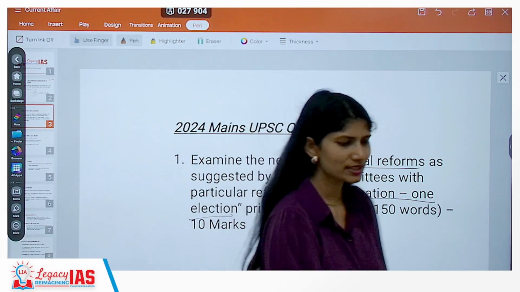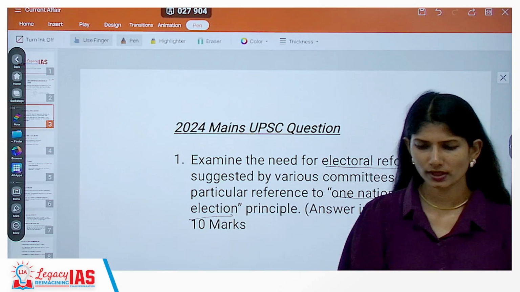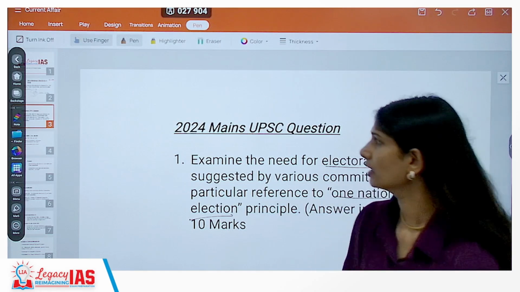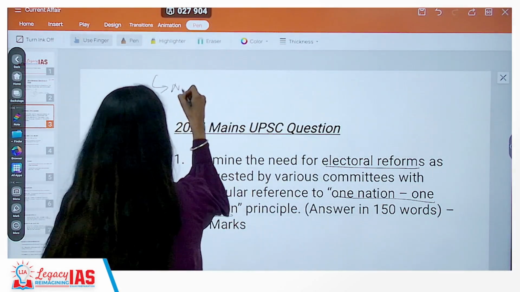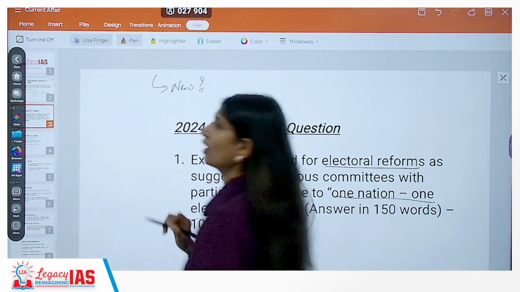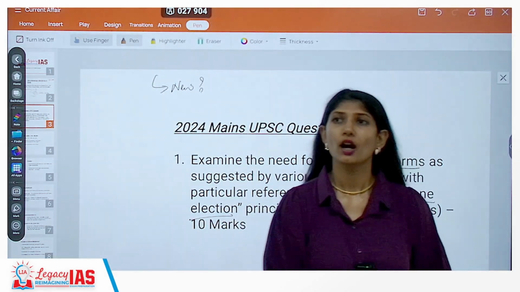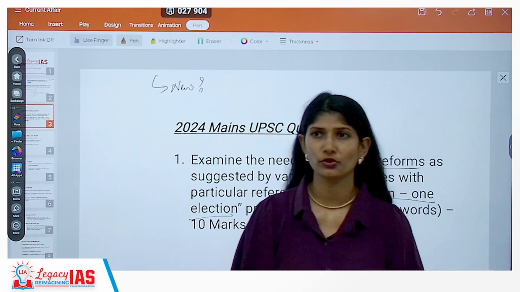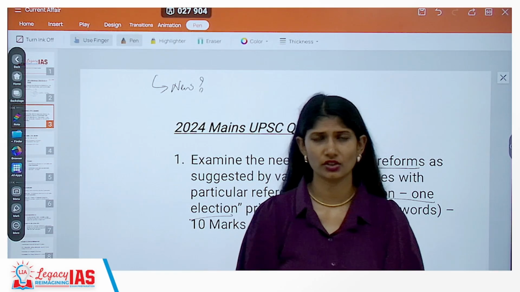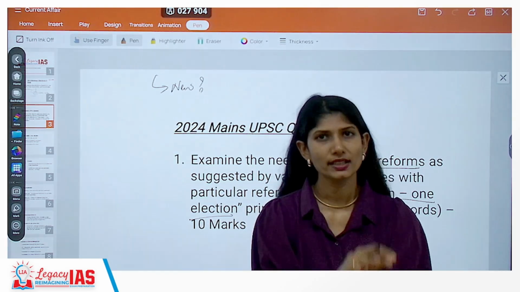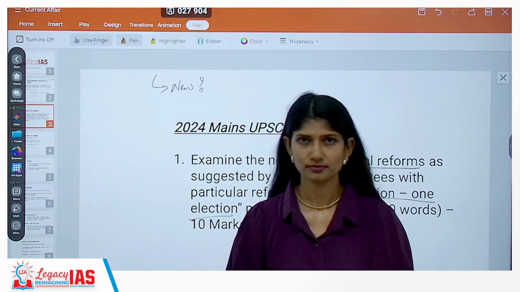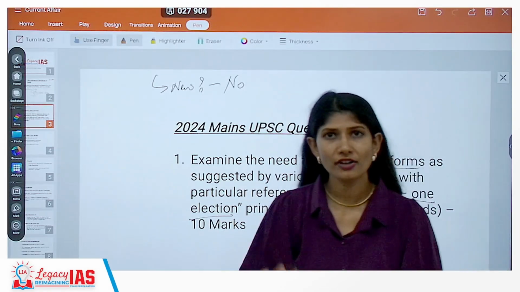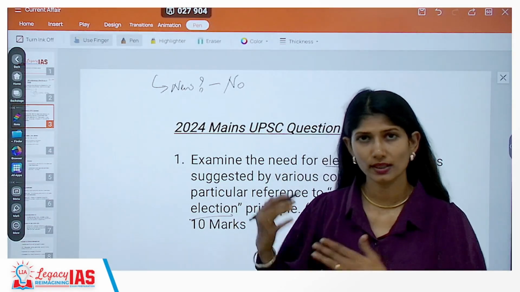Now, first let's discuss this concept, one nation, one election. Is this concept new to India? The answer is no. We've had several elections in the 1950s, 60s, and this period. The 1952 first general election, etc., was all the one nation, one election concept only. So, is it new? No. We have had one nation, one elections.